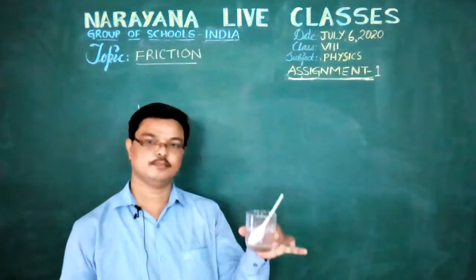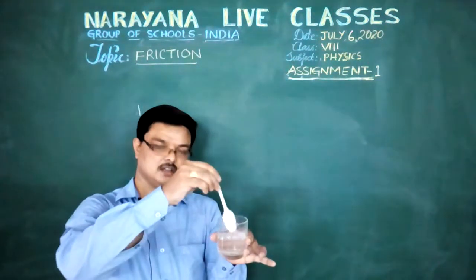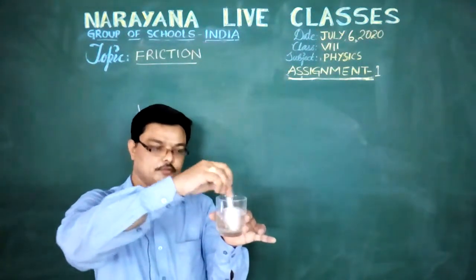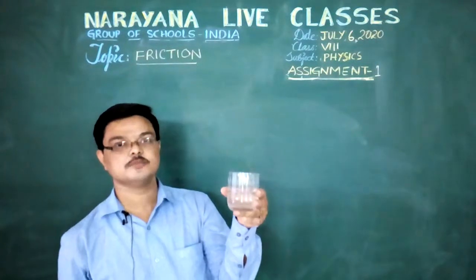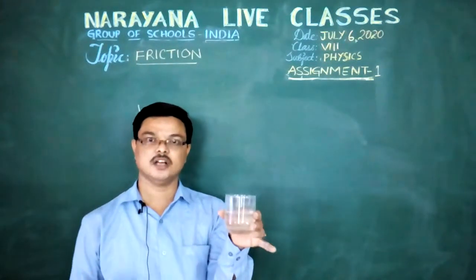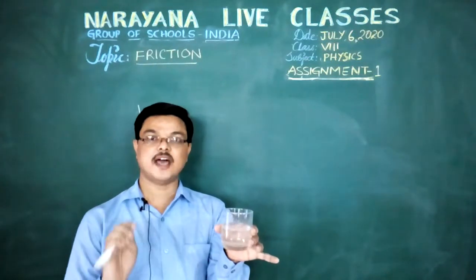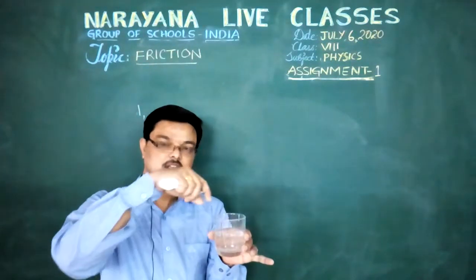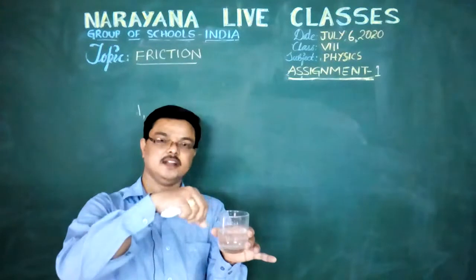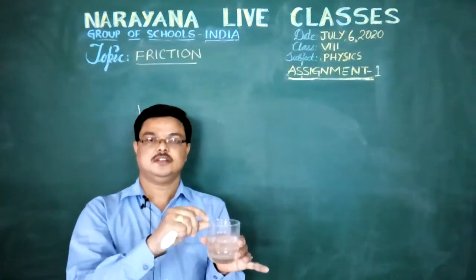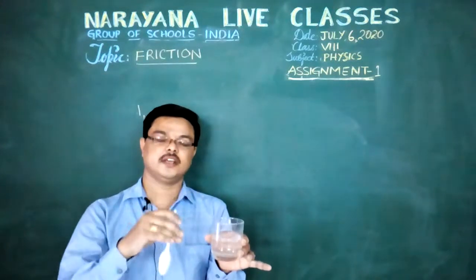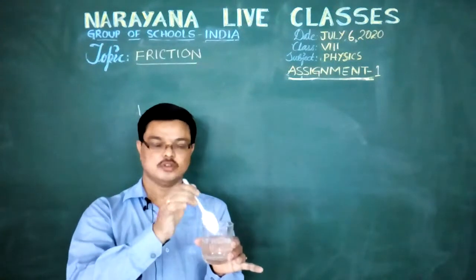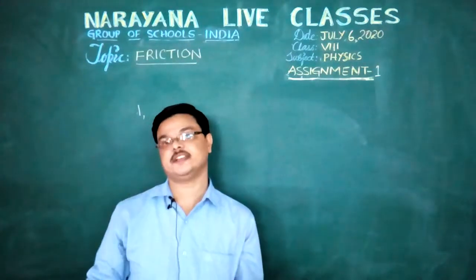Take one glass beaker filled with water and stir it continuously for a few seconds. After that, the water comes to rest because of the frictional force acting between the water layers and the surface of the glass. The frictional force acting between these two substances makes the water come to rest after a few seconds.